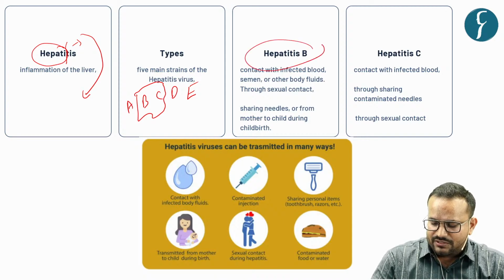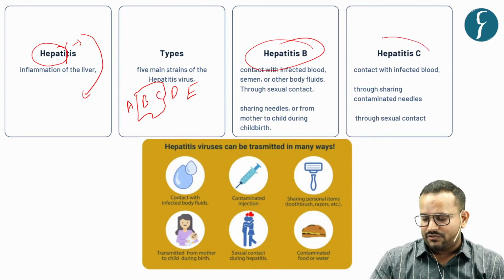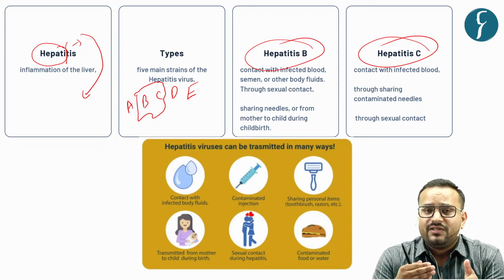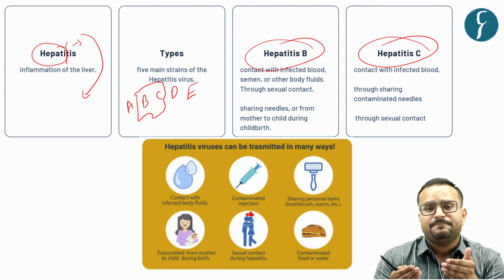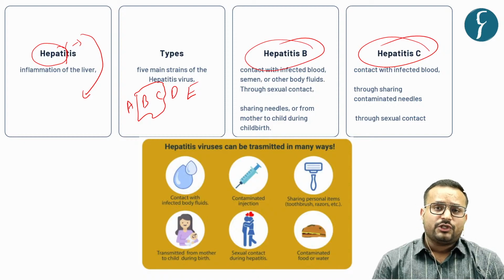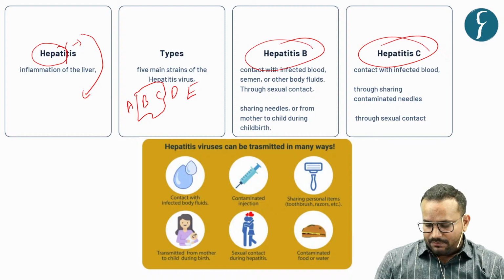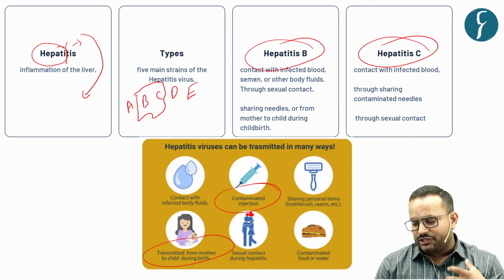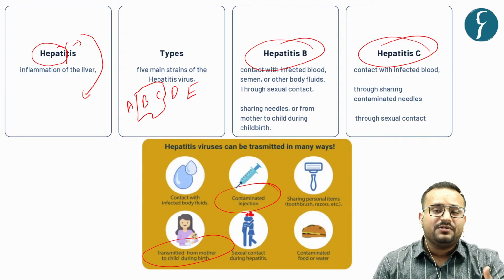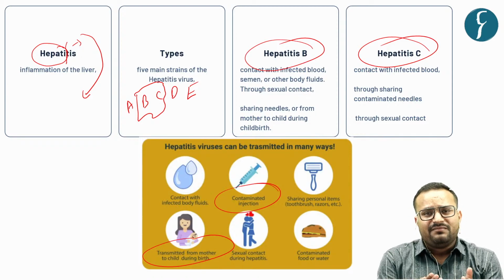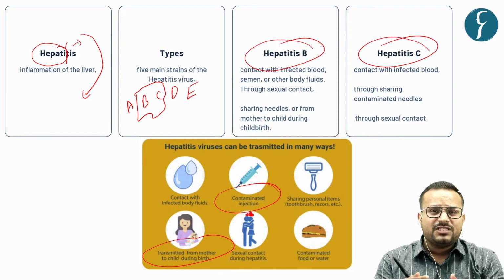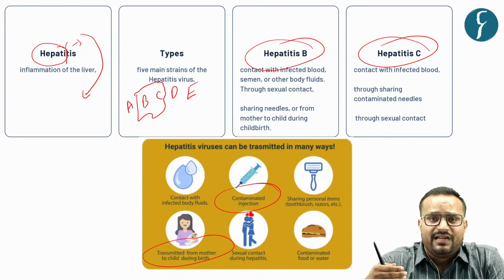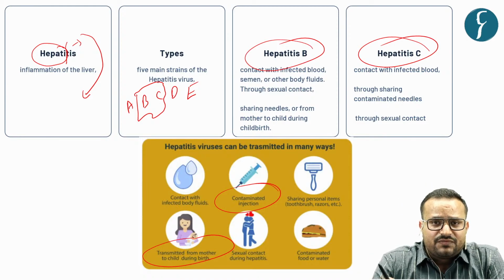In this context, hepatitis B and C are transferred through certain processes, such as when you come in contact with contaminated blood, through sexual intercourse, through mother to child infection, through contaminated injections, or when you share personal items such as razors, something where there is a transfer of bodily fluids. So this is hepatitis B and C and their way of getting transferred.